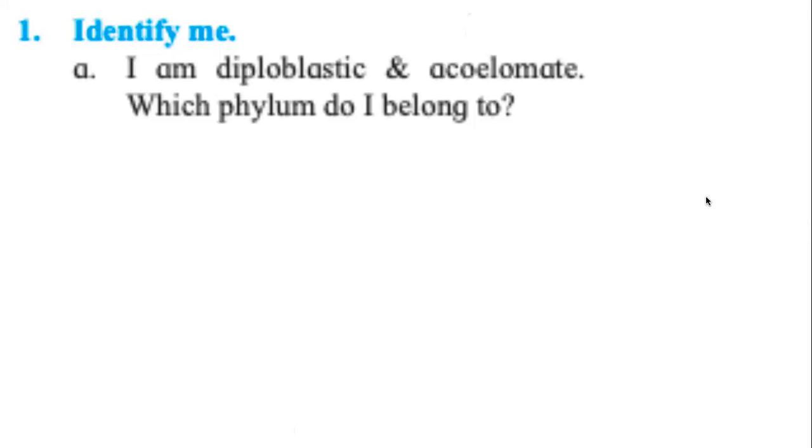So clearly, our answer here, the organism that we are trying to identify, has to be of the phylum Porifera, Cnidaria, or Platyhelminthes. Which the answer is not very clear from this chart. So then what we can do is, we go to the details for that phylum and see which one is diploblastic. Not triploblastic, but diploblastic. So look at these three phyla, Porifera, Cnidaria, and Platyhelminthes, and tell me what is the answer for this.